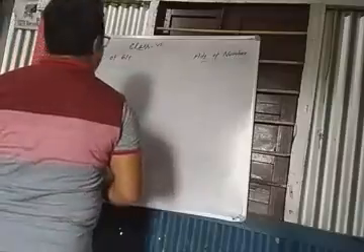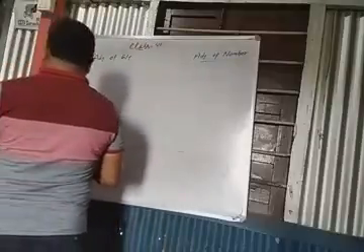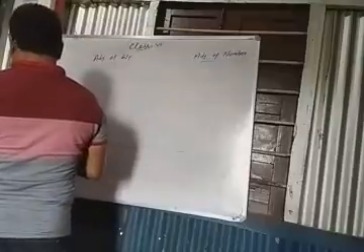We had already discussed the definition of adjective of number earlier. So through the examples we will try to learn this one.